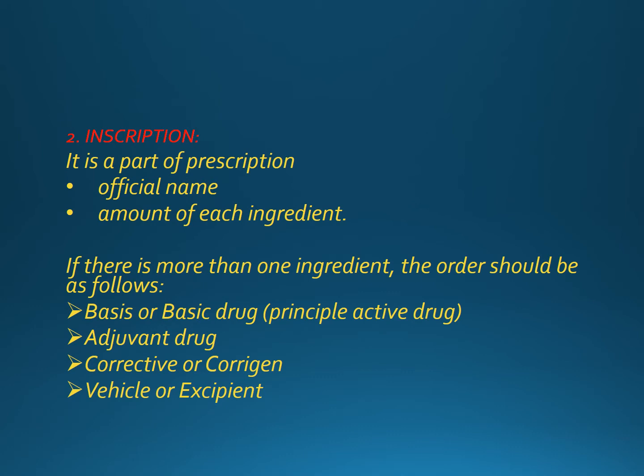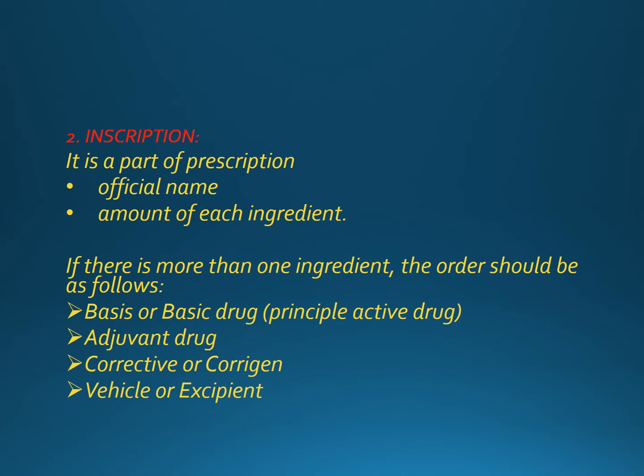For example, whenever we are prescribing tetracycline, we need to tell the patient to avoid using the medication with milk or milk products, because it will cause precipitation of the calcium components with milk. Such special instructions, like whether it is to be taken with food or on an empty stomach, or once a day at night at bedtime, are also to be mentioned in the inscription.